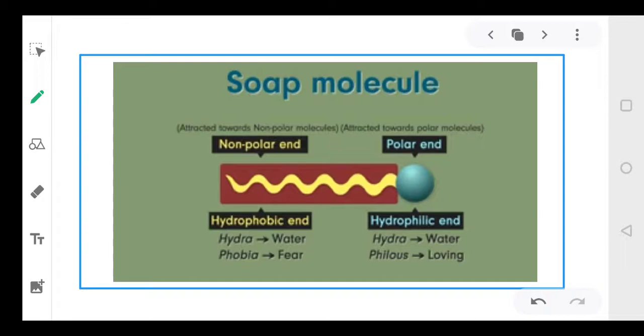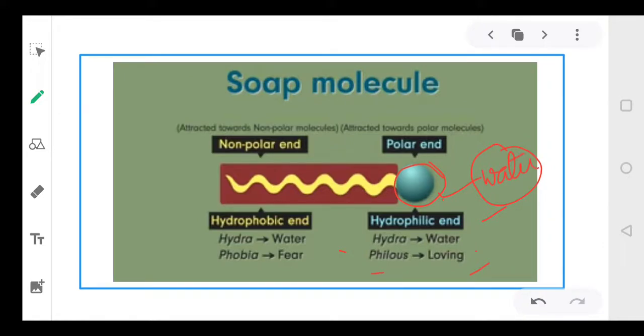Now coming to the soap molecule, dear students, as I told you, it has a head. This head portion, this round portion, is referred to as hydrophilic. Hydro means water, philic means loving. So this portion of the soap loves water. That means it attaches with the water molecule.